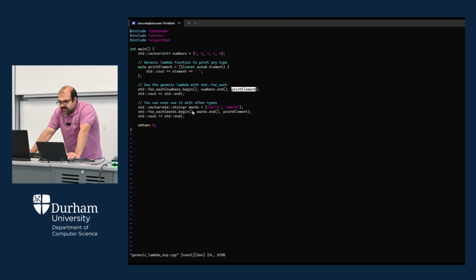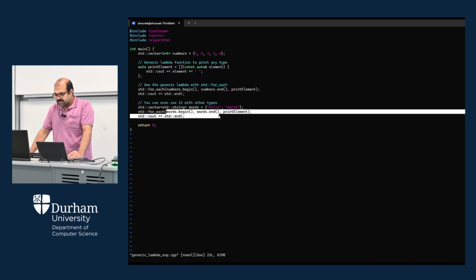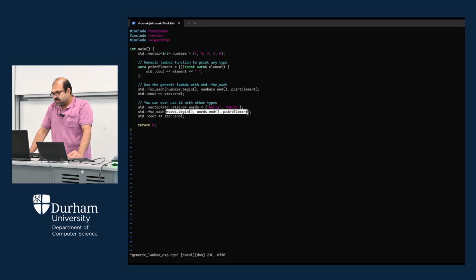Okay, so you can even use it with other types. Let's see, we can use it with a string. So there is "hello world", two different words within this string. Words is the name of this particular vector, and the type of the elements is the string in this case, which is also defined in C++. And then we have the for_each function. Just call for_each and start with words.begin, that is the first element. You have words.end, that is the last element, and then you have print_element. So print_element is basically the same thing that we have done here.